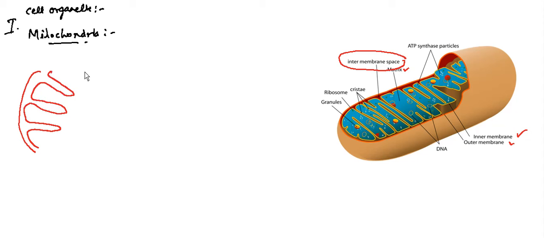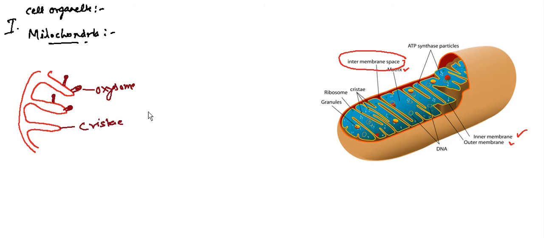Okay, and this inner membrane also contains circular structures called oxysomes, like this. So like that it is entirely present. This is called the oxysome. This is your cristae.